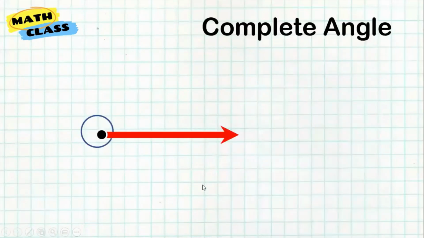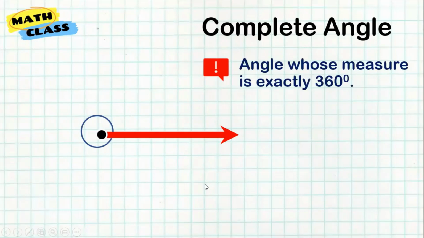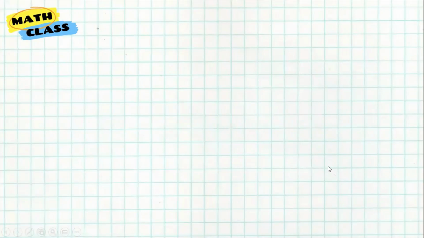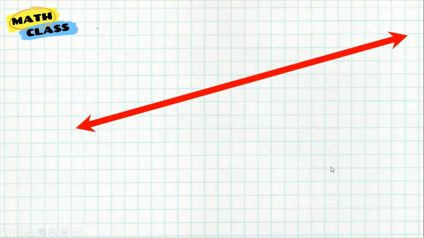And the last one, we have a complete angle. It means that it already revolved exactly 360 degrees. The rays are overlapping each other already, and it makes a complete 360 degrees rotation. So we have acute angle, right angle, obtuse angle, reflex angle, straight angle, and complete angle. And also, we have what we call the angle pairs. Angle pairs are two sets of angles.